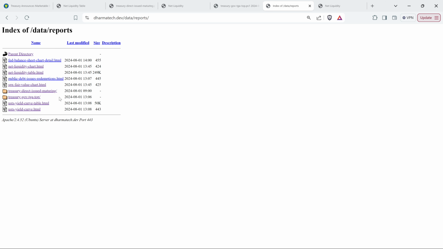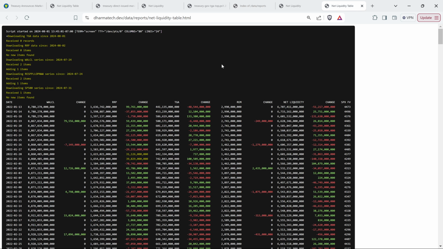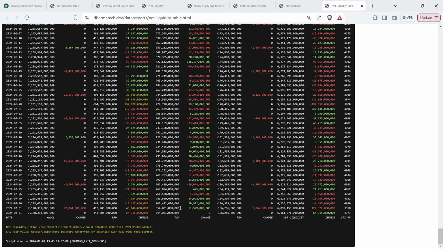Now, if you go back to this list of reports and hit a net liquidity table, you'll get this page. And if we scroll down, we can see here the TGA is currently 854 billion, and today it went up by 51 billion.